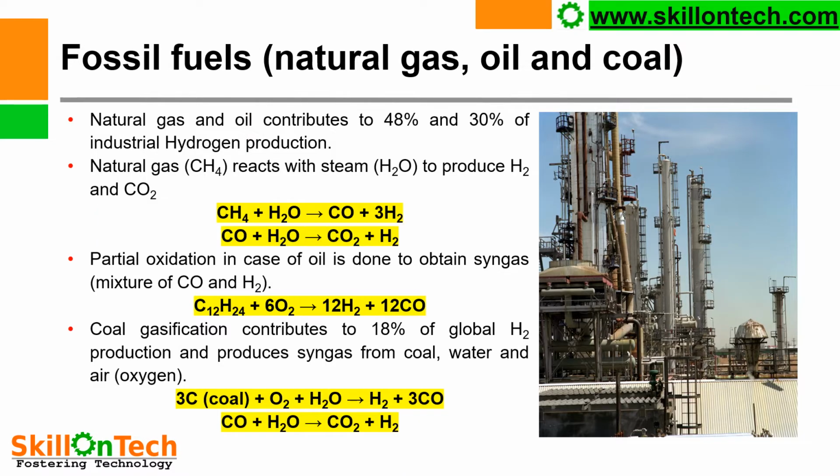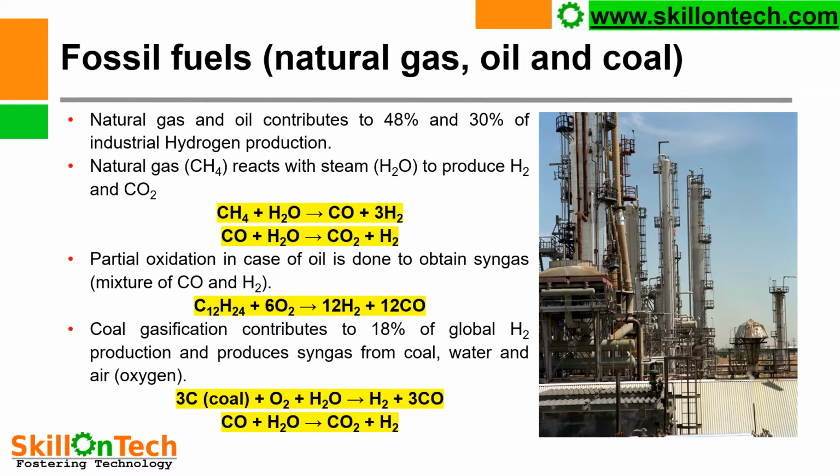Fossil fuels gave the major contribution for the production of hydrogen. Natural gas and oil contribute approximately 48% and 30% of industrial hydrogen production. Natural gas, which mainly includes methane, reacts with water to produce hydrogen and carbon dioxide. As we can see, this is a two-step process in which methane reacts with water to produce carbon monoxide with hydrogen, and carbon monoxide is further reacted with water to produce carbon dioxide and hydrogen.